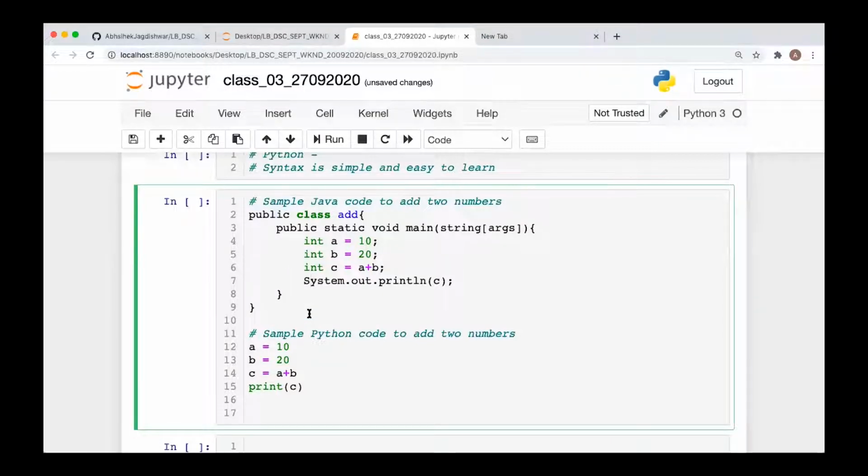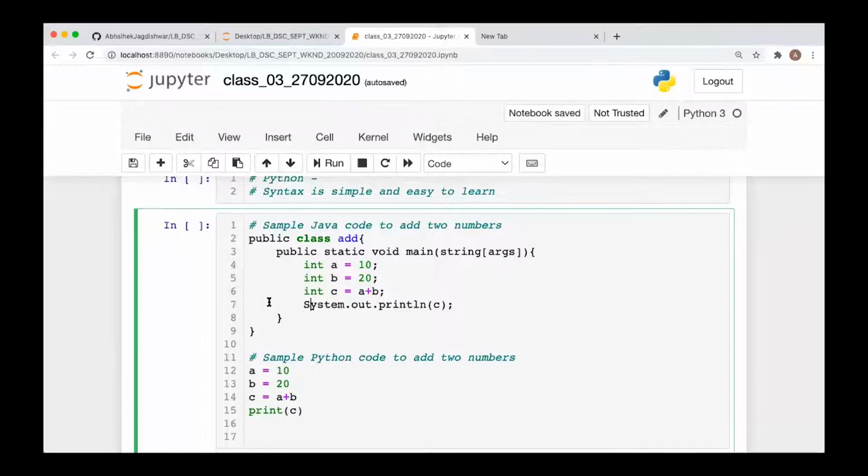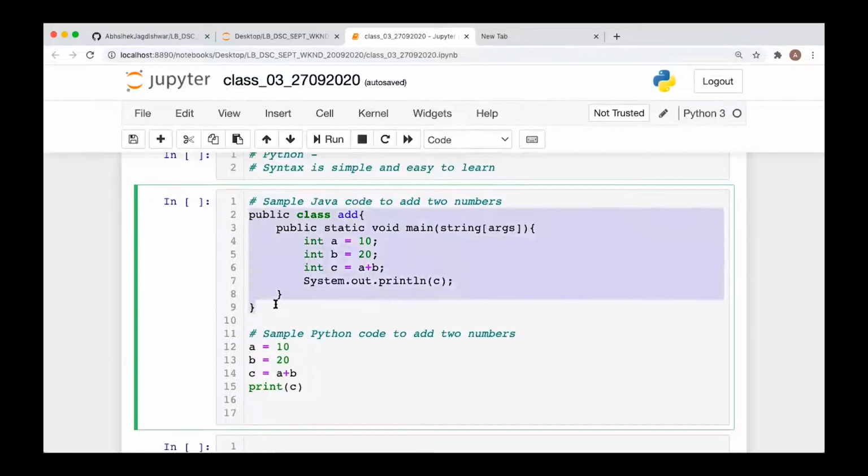And you can understand that if you compare this Python code with the Java code, which does the same thing, you will find that, don't take it otherwise, those who are coming from Java, I am not demeaning Java. It's a very good language, but Python is far easier than the Java code. Now if a person is coming from a non-programming background and I give this code, probably he will be asking a lot of questions right here.